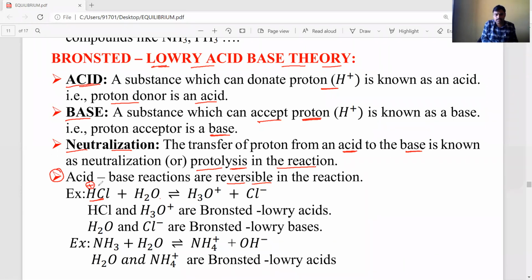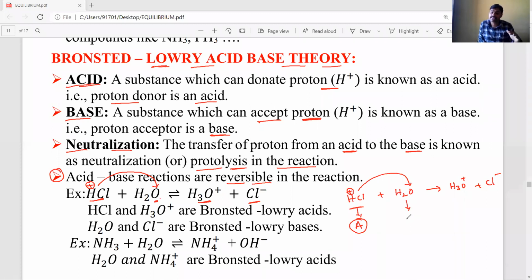HCl is donating a proton and that proton is accepted by water, producing H3O+ and Cl-. So HCl is donating a proton to the water molecule. Here the proton donor is HCl, that's why it is called a Bronsted acid, and the proton acceptor is water.